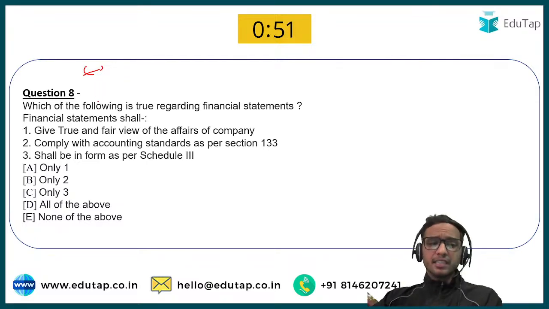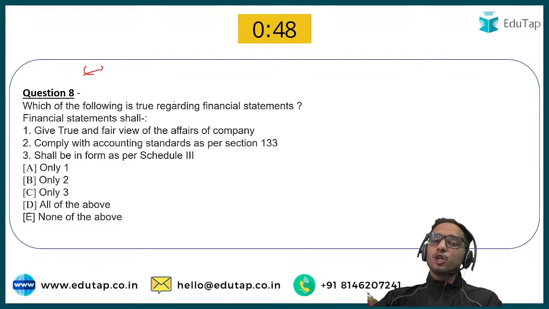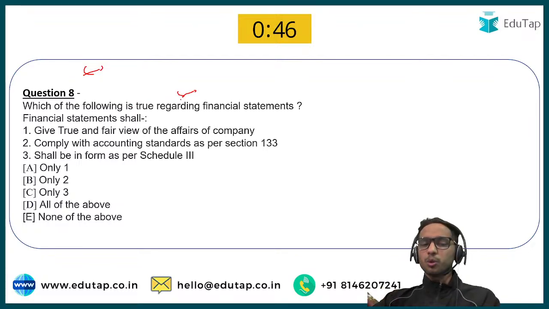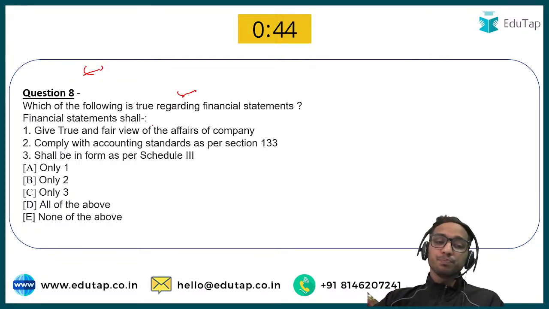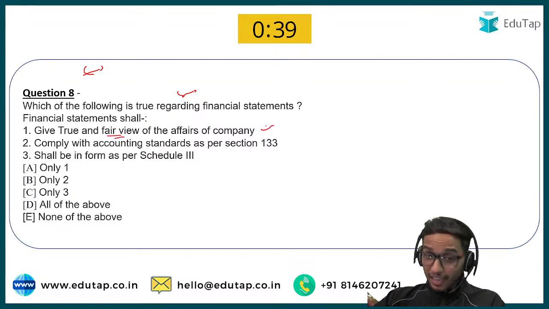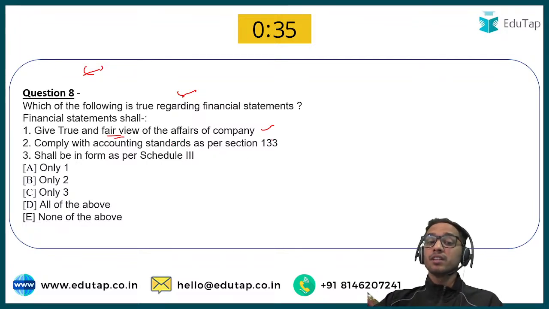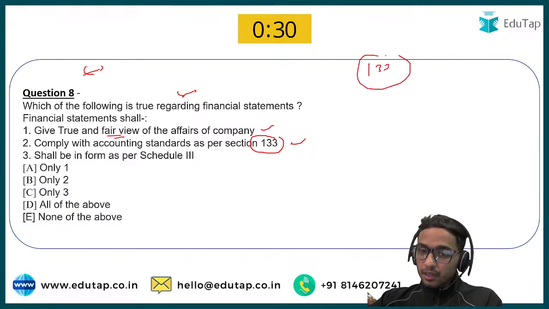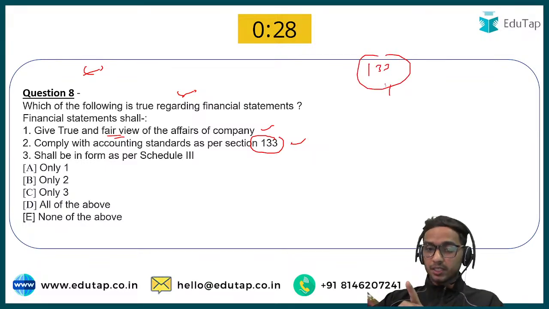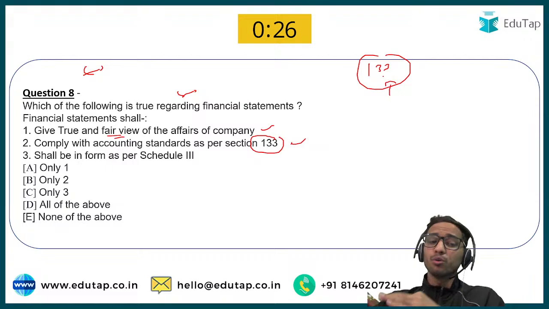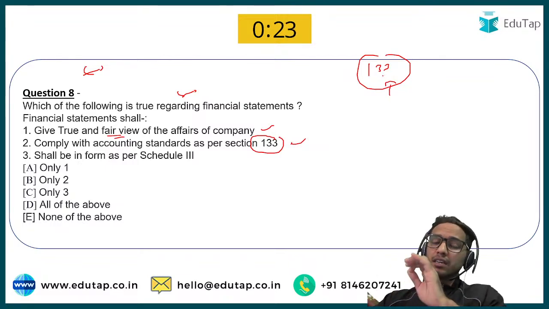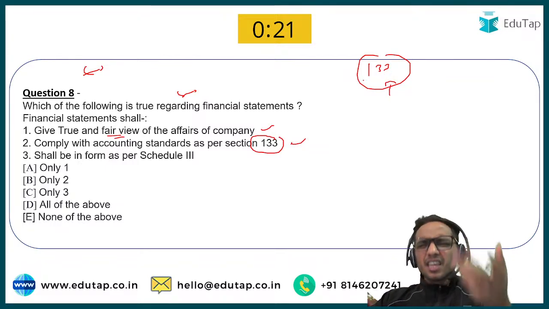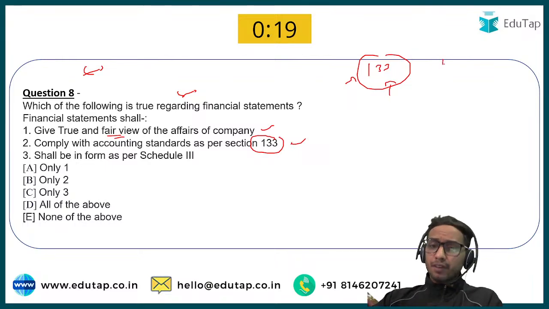Question number 8 says, which of the following is true regarding the financial statements? Very easy question. Financial statements shall give true and fair view of the affairs of the company. Yes, absolutely correct. Comply with the accounting standards as per section 133. Now, this section is also important. So see, 133 is important. You need to remember this section, because as per this section only, companies need to comply with the accounting standards. Therefore, this becomes important, right? And 124 is also important.